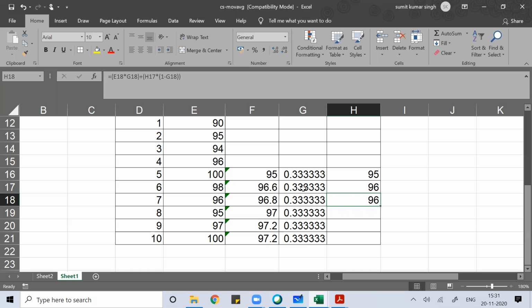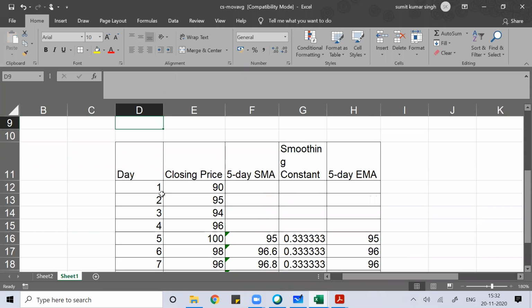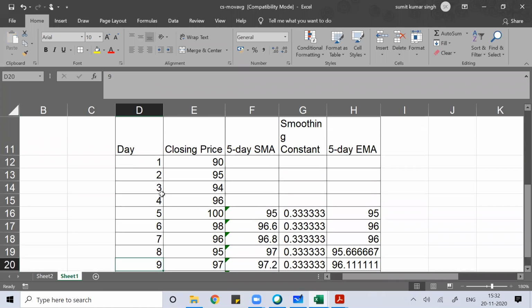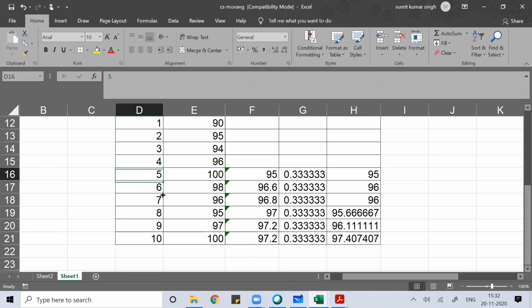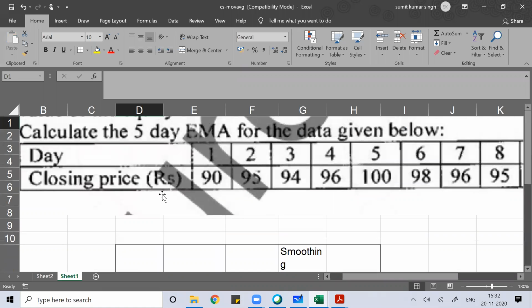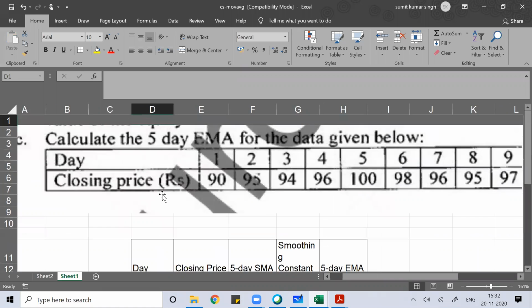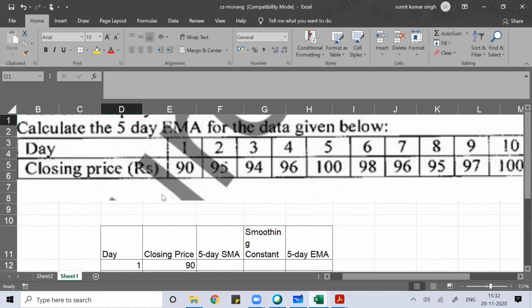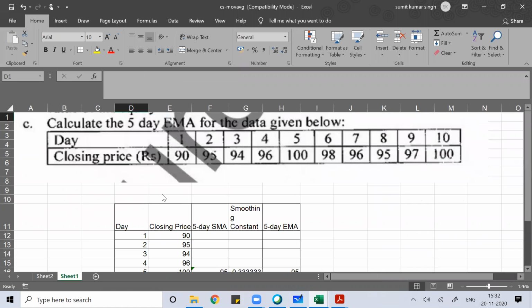So this is this much you have to do. That's it. So you got the value. This is an 8 marks question. If you get this question, to calculate the 5-day exponential moving average in the given data, this is the way you need to do it.